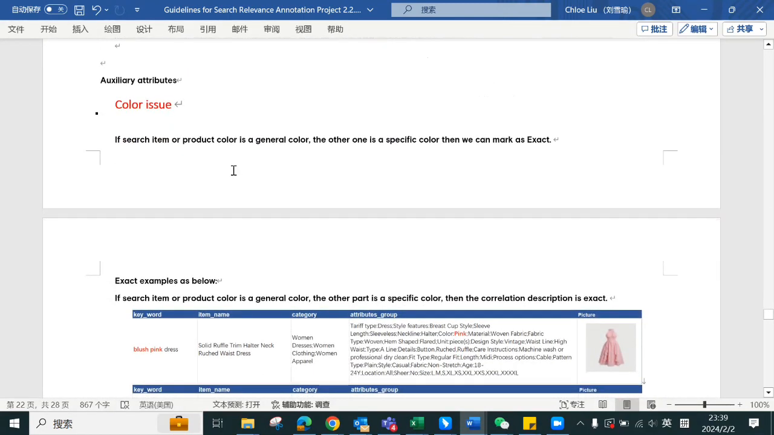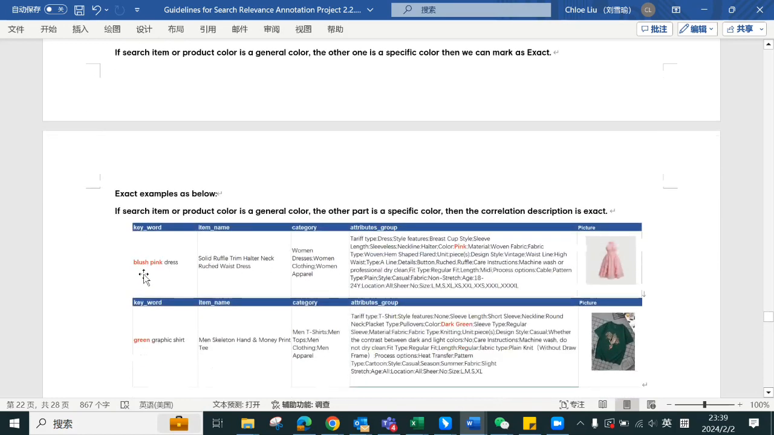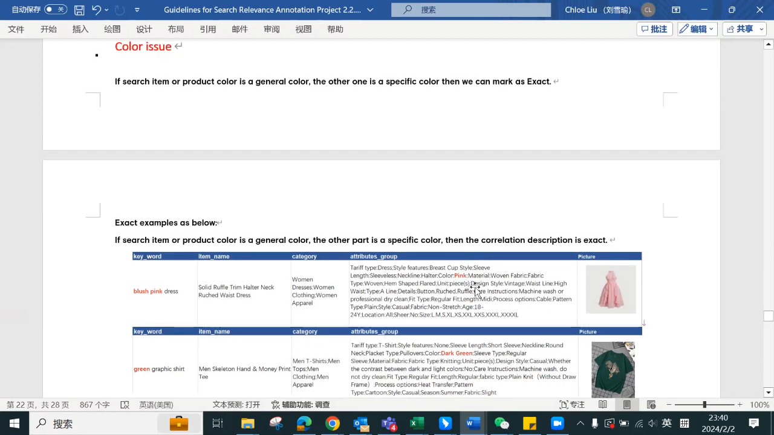And next one, let's move on. Other auxiliary attributes. First one, color issue. If the search item or product color is a general color, the other one is a specific color, then we can mark as exact. For example, the keyword is blush pink dress. So the search item is blush pink, and the product dress here is pink. So pink is a general color, right? So the product has a general color, but the search item is a specific color. So under this circumstance, we can mark it as exact.